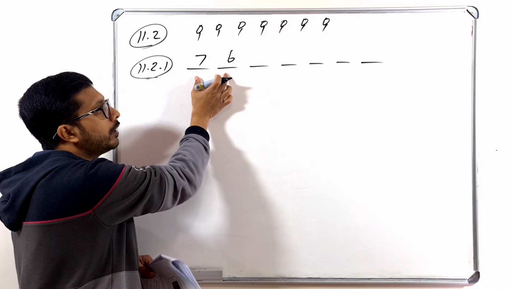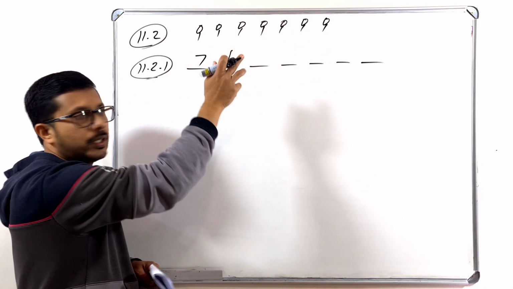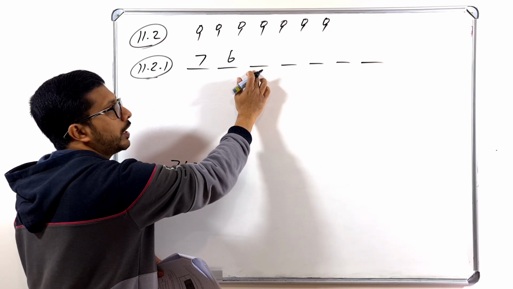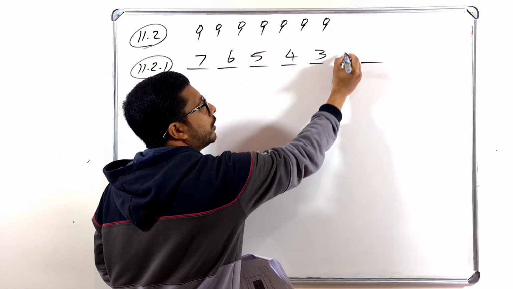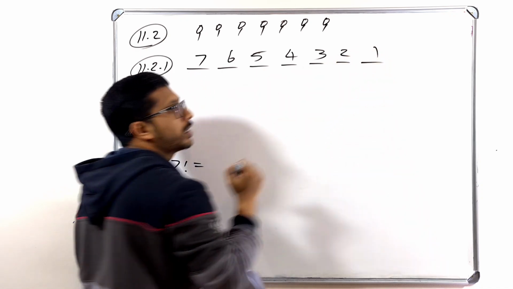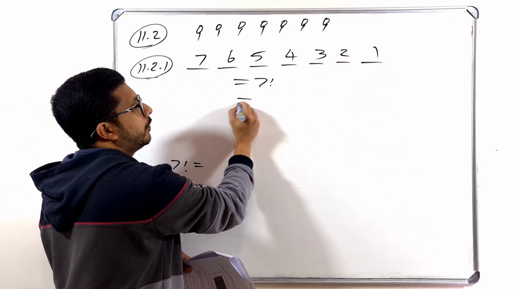So 2 people are out from this line. So how many remaining there? Only 5. That means how many options do I have here? 5 options. Here 4, here 3, here 2, and the last one must come and stand here. Is it not the same as 7 factorial? What is 7 factorial?